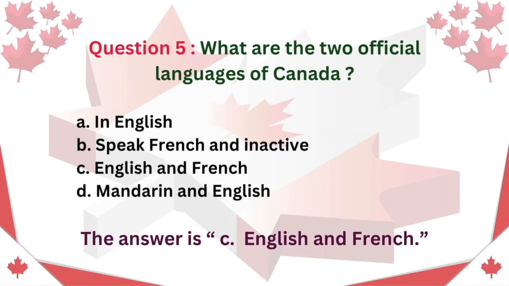Question 5. What are the two official languages of Canada? A. Only English. B. French and Inuktitut. C. English and French. D. Mandarin and English. The answer is C. English and French.